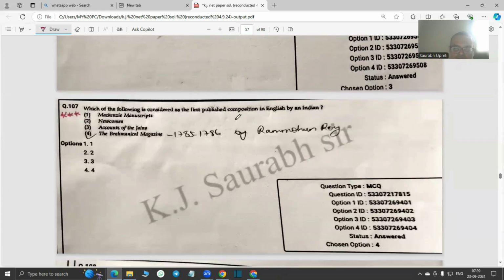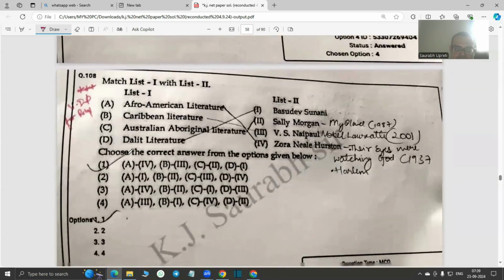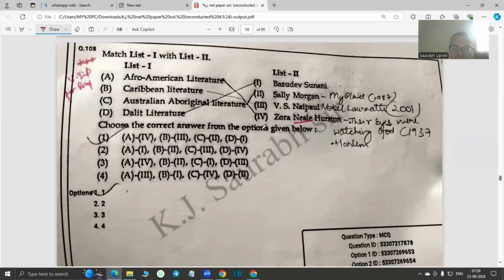Which of the following is the first published composition in English by an Indian? The Brahmanical Magazine. This is a factual question, 1785-86 by Ram Mohan Roy. Okay, good question, this one. Then we have Afro-American literature, Zora Neale Hurston. Then Caribbean literature, V.S. Naipaul. Australian Aboriginal is Sally Morgan. And Dalit is Basudev Sunani. So again, a very, very important question for all levels, especially for poly and NET. So the answer is one.